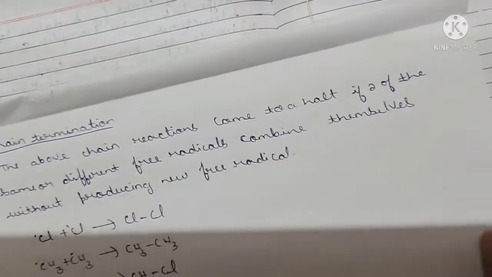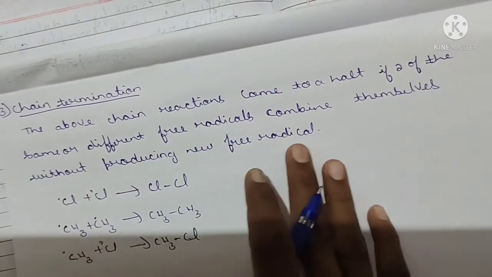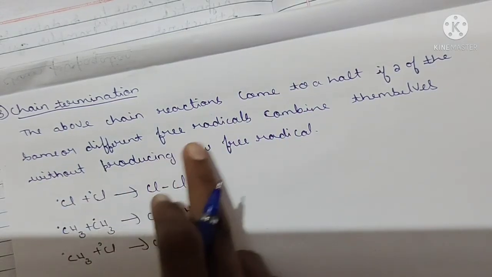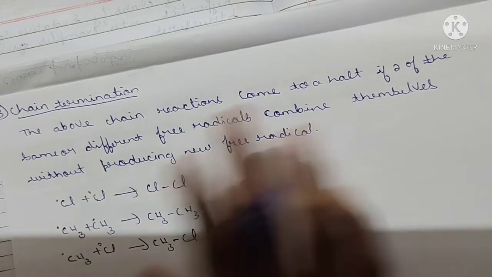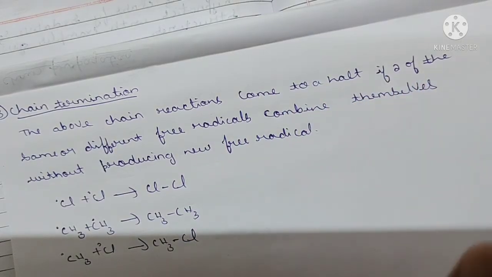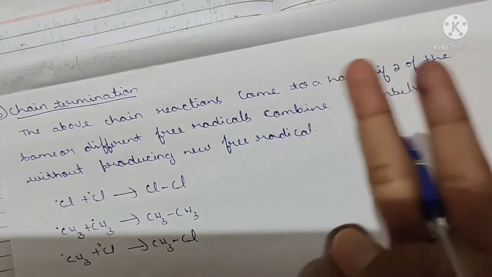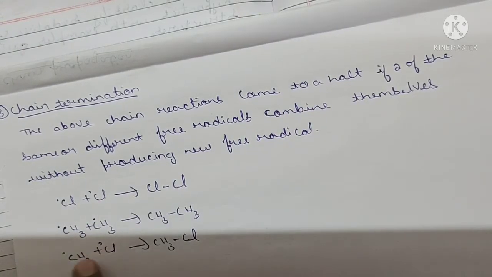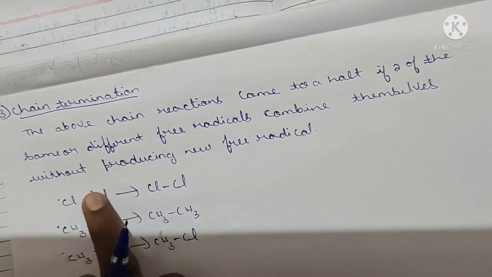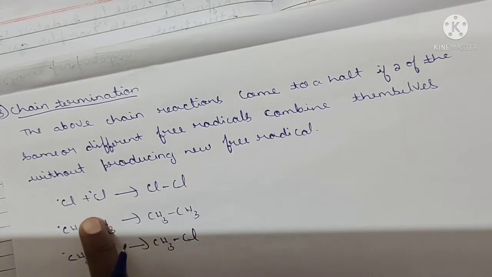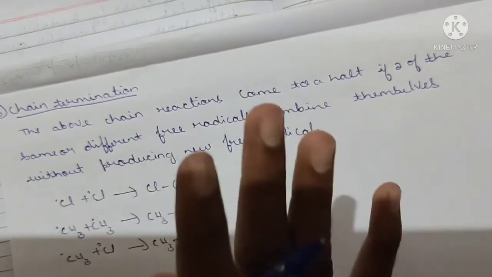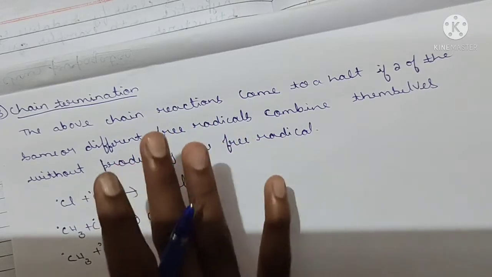Now the last is termination. In termination, the above chain reactions come to a halt, that is, if two of the same or two different free radicals combine themselves, they won't form a new free radical. There will be no chance of producing a new free radical. This is the main point of chain termination.